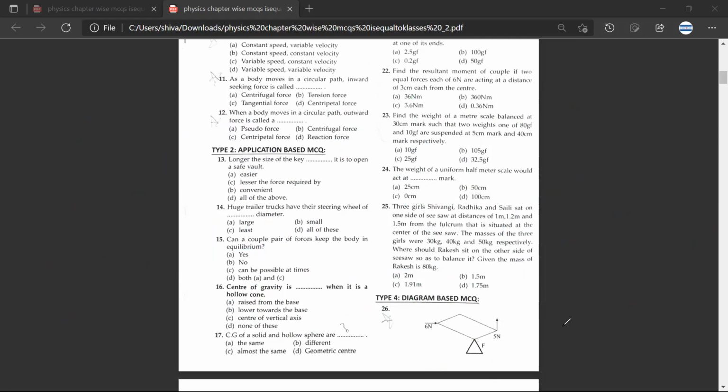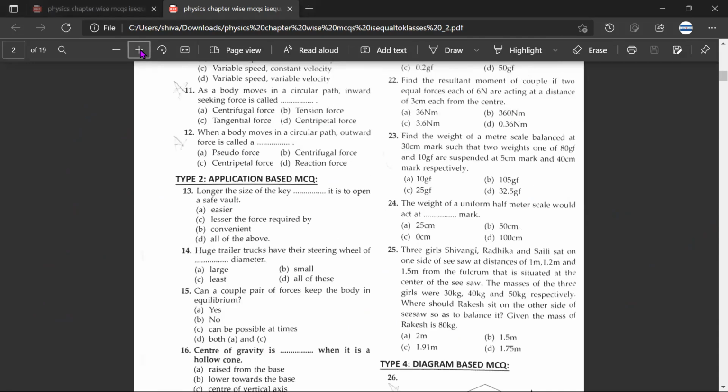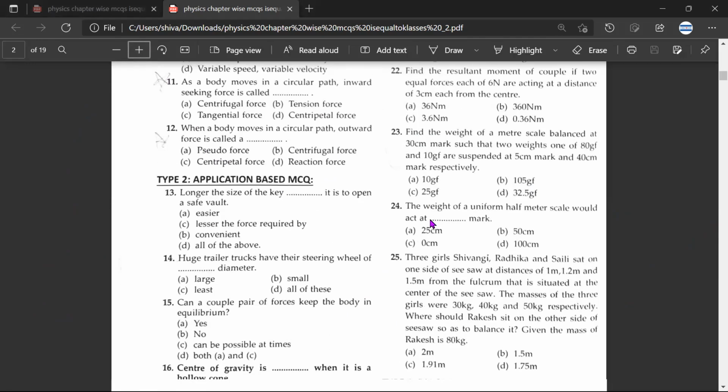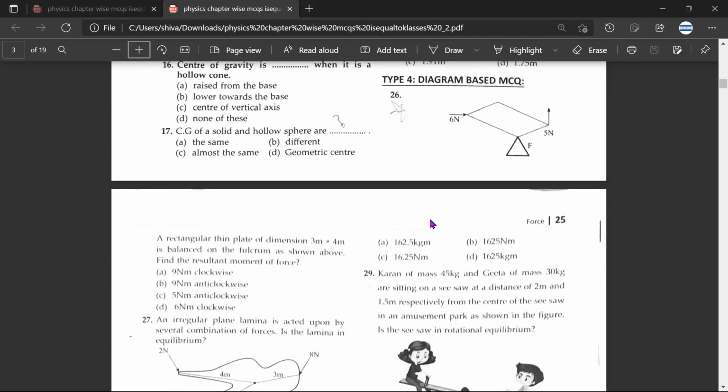So these questions are time consuming questions. But you need to understand the logic.